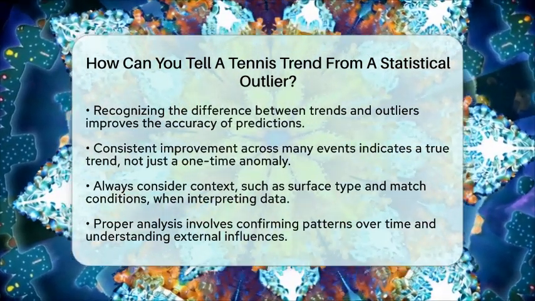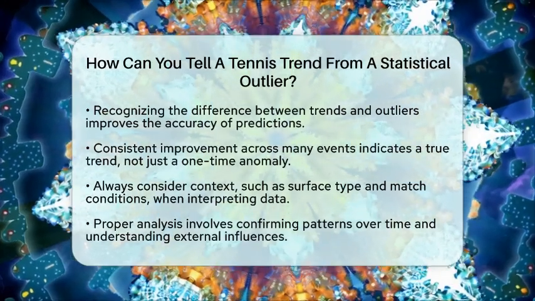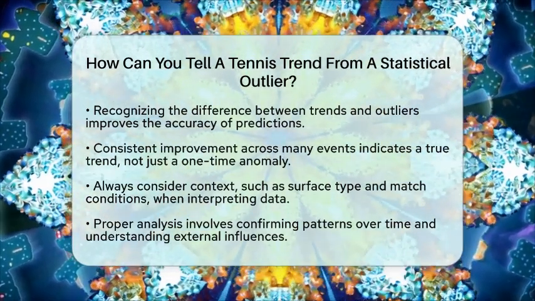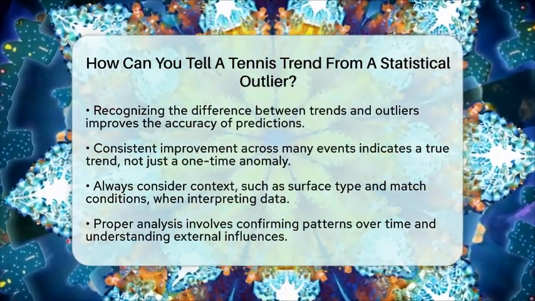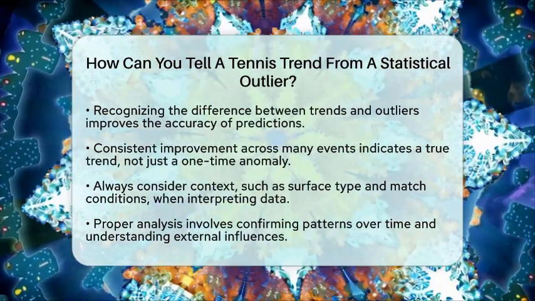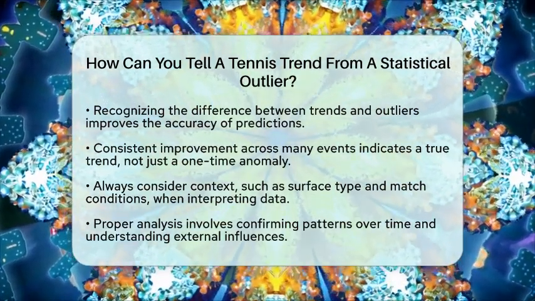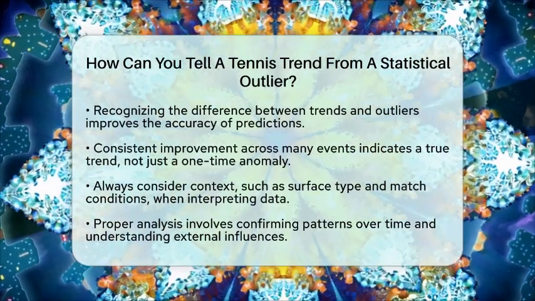In summary, use statistical methods like the interquartile range to identify outliers. Confirm trends by checking if the pattern continues over multiple events. Always consider the context, like surface type and opponent strength, to interpret data correctly. By doing this, you can tell if a performance change is a real trend or just a statistical blip.